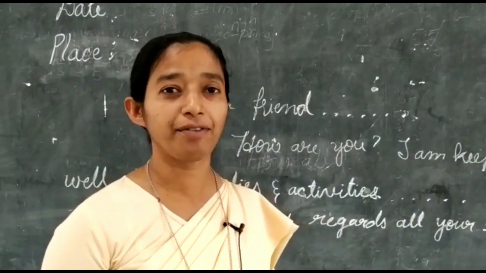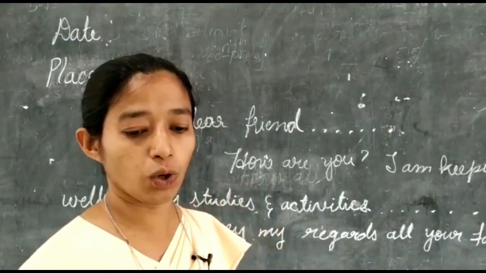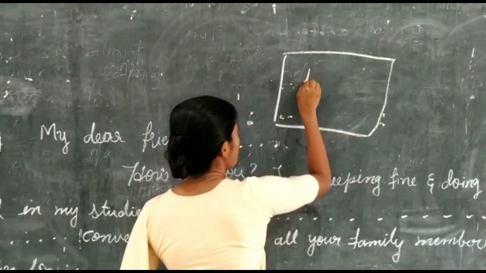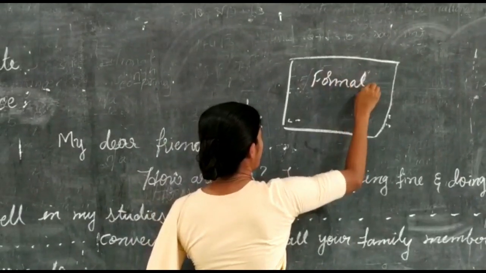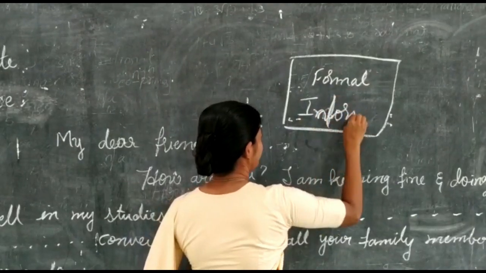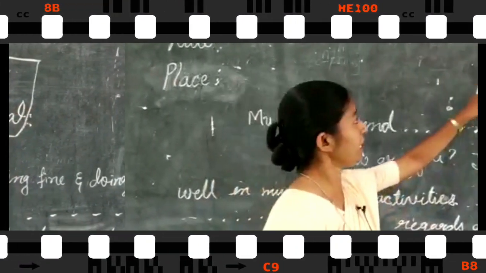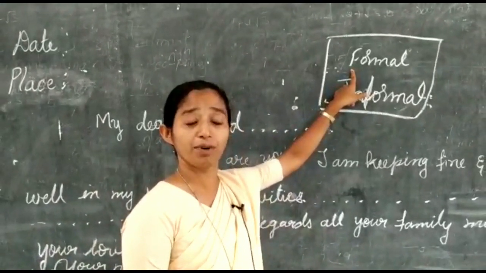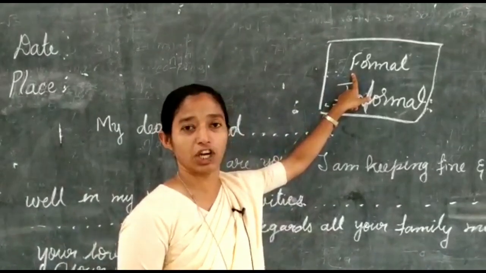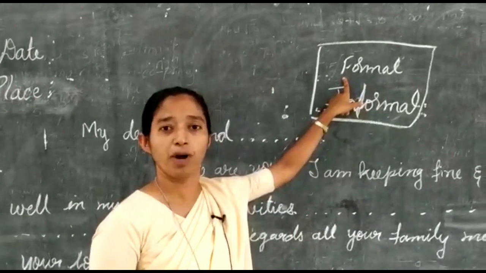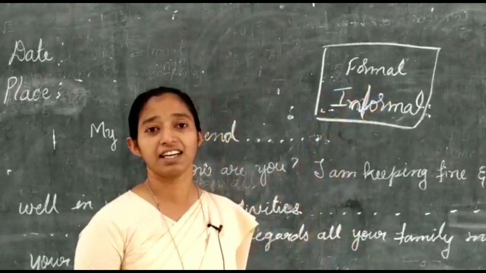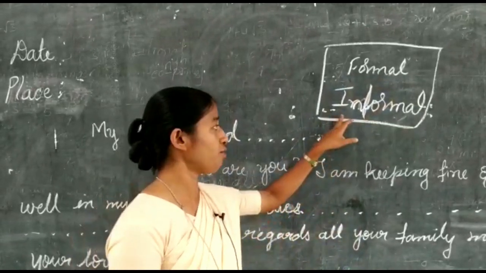Now let us learn briefly to write letters. So there are two types of letters, that is formal letter and informal letter. Formal letters are written for government applications or official sake, like to your class teacher or headmaster or anybody. If you want a job or anything, you need to write formal letters. Formal letter writing is different from the informal letter.